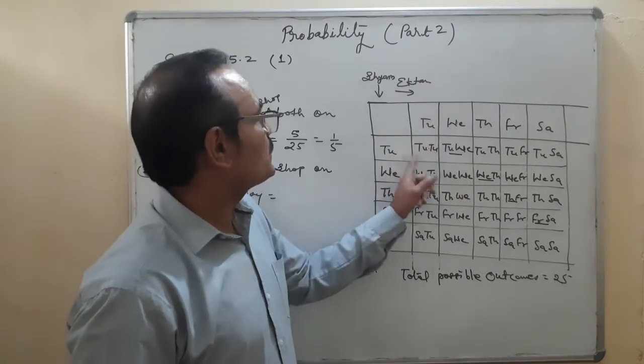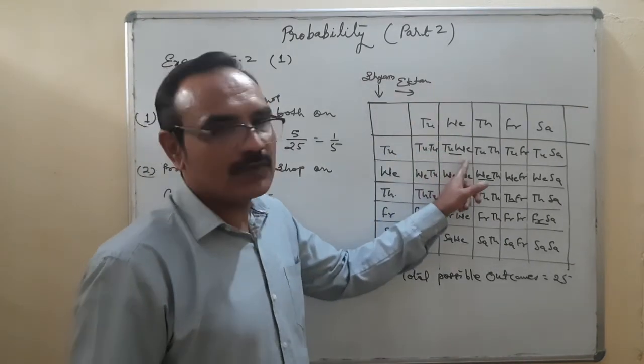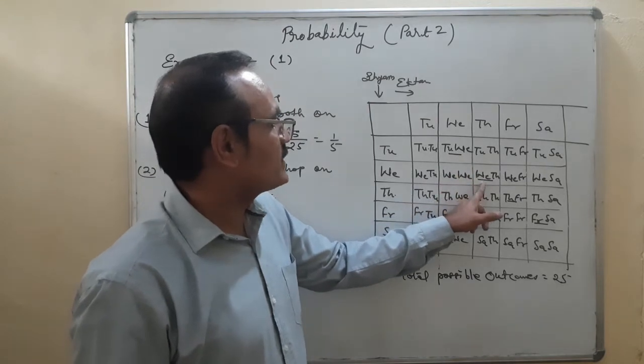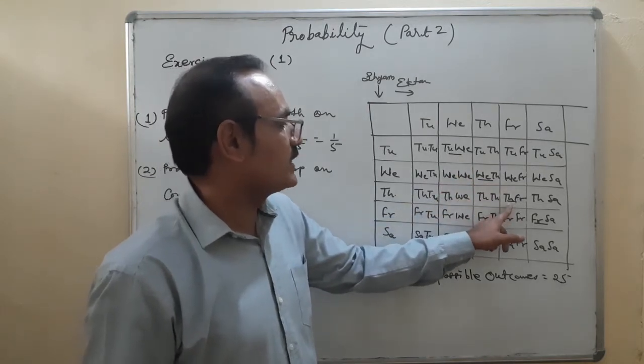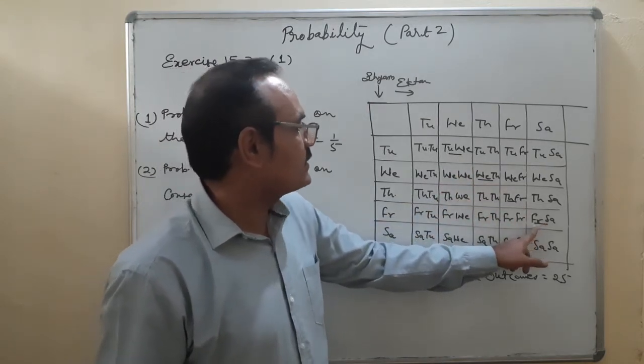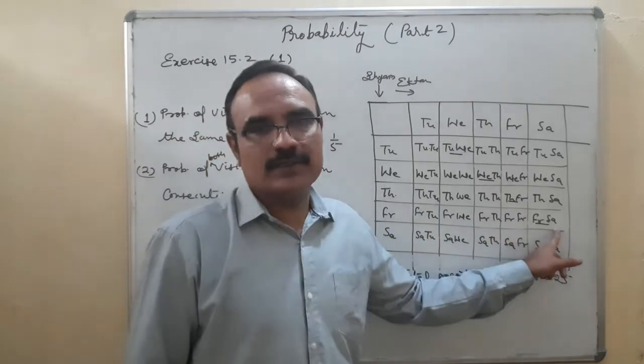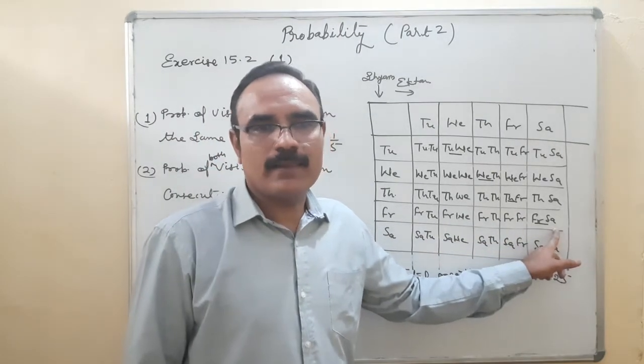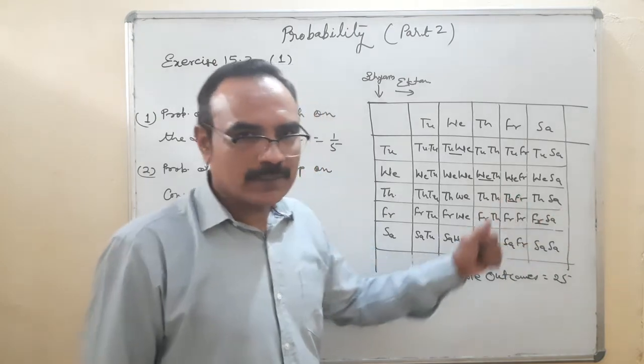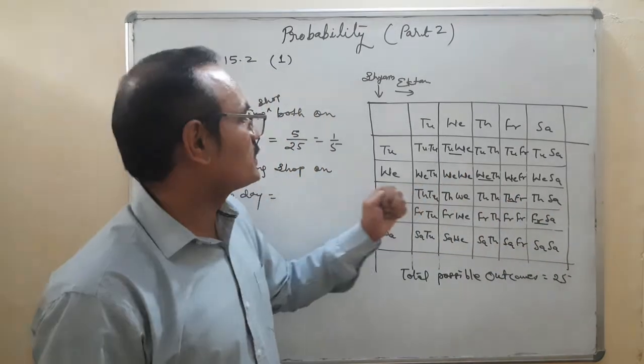Tuesday, Syam is visiting; Tuesday, Ekta is visiting Wednesday. Syam visiting Wednesday, Ekta Thursday. Syam visiting Thursday, Ekta Friday. Syam Friday, Ekta Saturday. That is 4 consecutive-day cases.